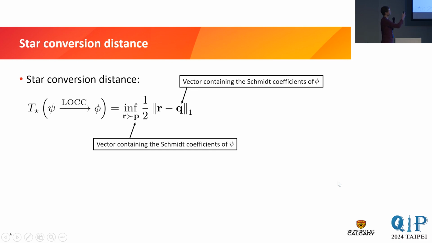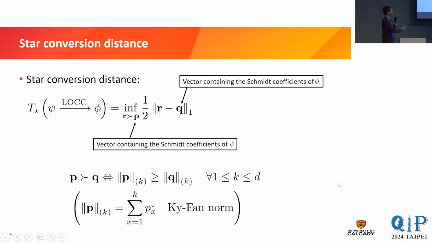Now, what are the quantities that appear here? Everything in bold are probability vectors. So P is the probability vector that contains the Schmidt coefficients of the initial state. Q is the probability vector containing the Schmidt coefficients of the target state. And R is the probability vector over which we optimize. The way in which we optimize is we optimize over all vectors R that majorize the vector P.